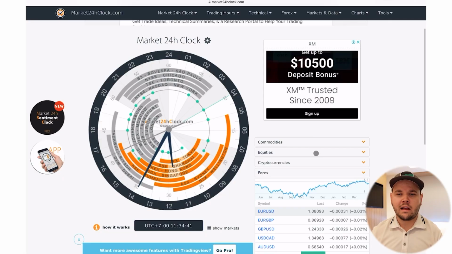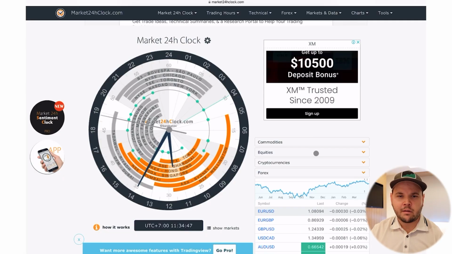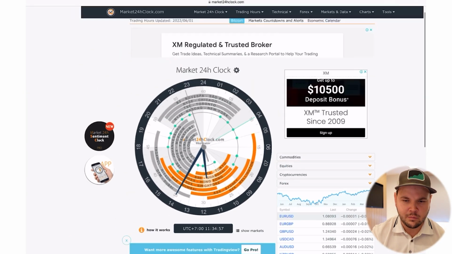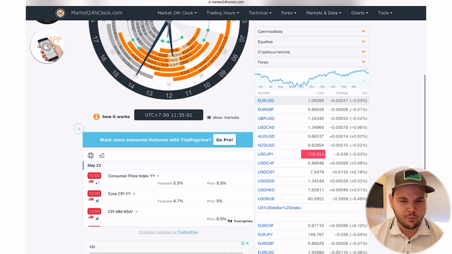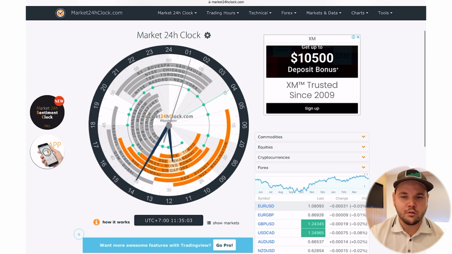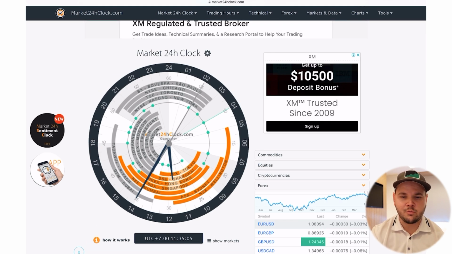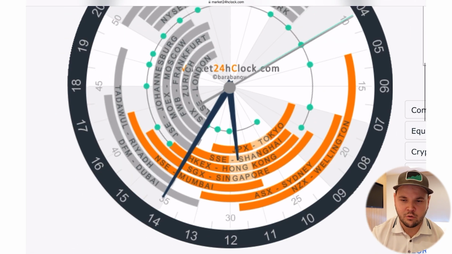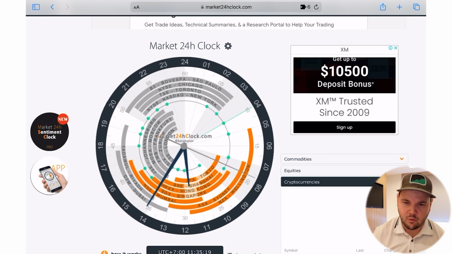The other way to do this that kind of works out is this website called Market 24-Hour Clock. So Market 24-Hour Clock, where you can see kind of in detail a whole clock of the sessions coming up right now. So you can, I believe, change some of them. They have a pro version as well, I believe. But you're able to see which time it is right now and which markets are going on. So now we have Tokyo, Shanghai, Hong Kong, Singapore going on right now. Actually, Sydney is still open. But we can have a quick look at these sessions over here.